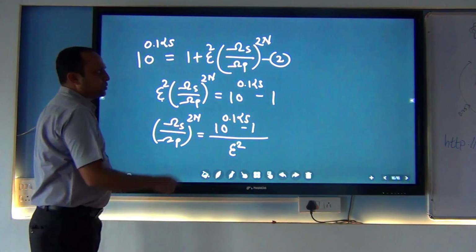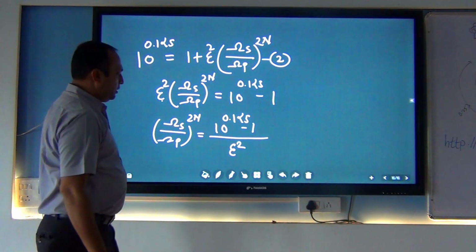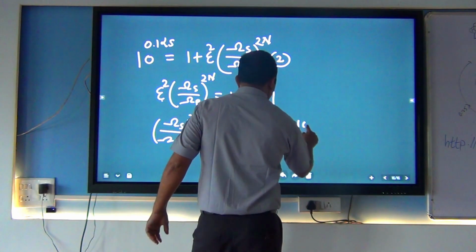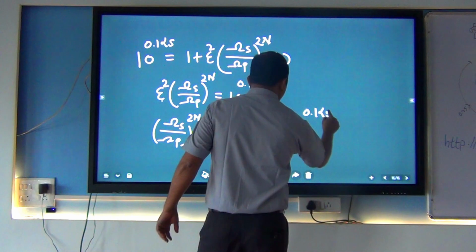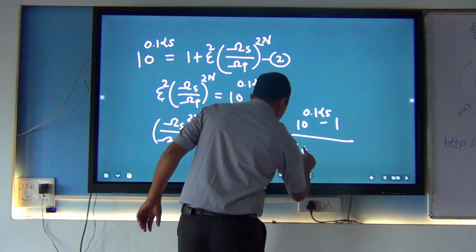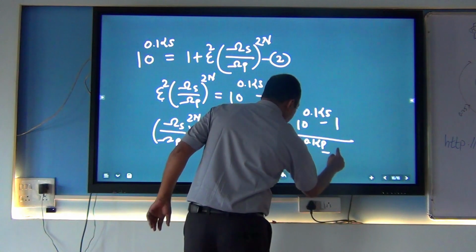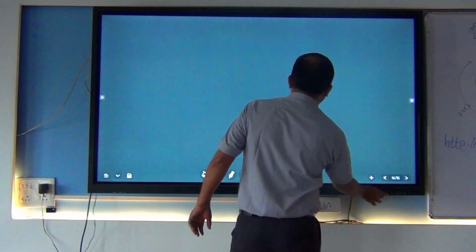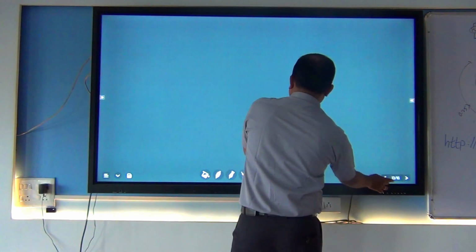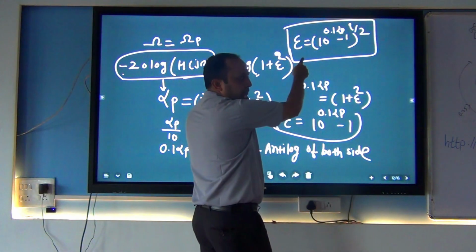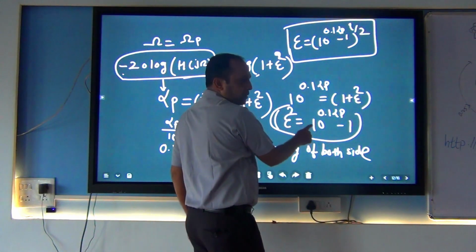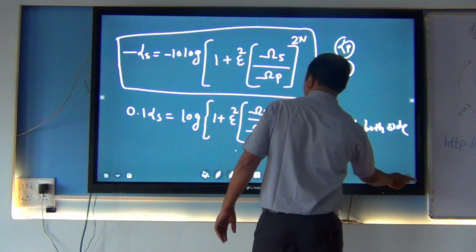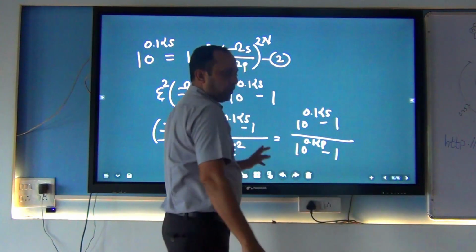What is the value of epsilon square which we found in the previous part? So I am substituting the value of epsilon square. What is the value of epsilon square? 10 raised to 0.1 alpha s minus 1 divided by 10 raised to 0.1 alpha p minus 1, which we found previously. Where did we find this value? Now this is the value of epsilon square. I am just substituting this value in this equation. So we got this equation.